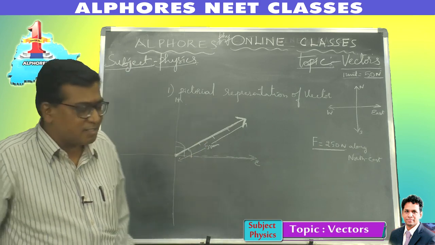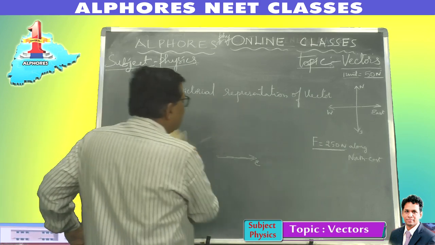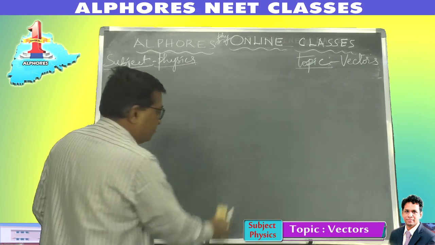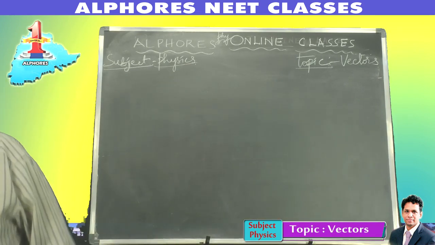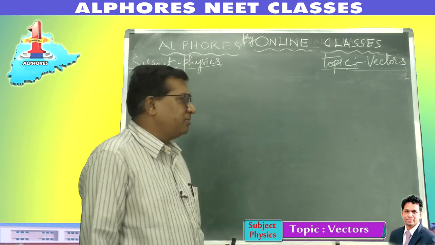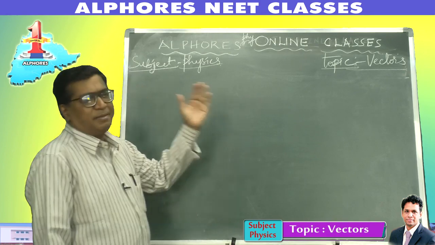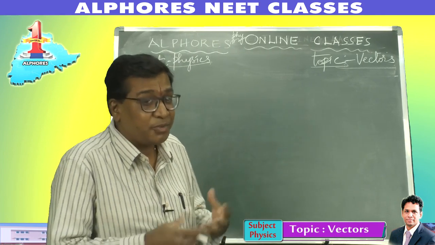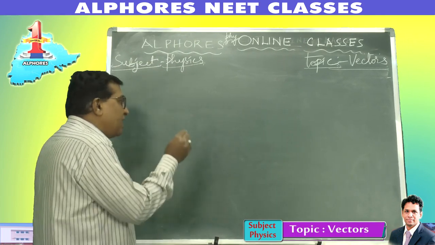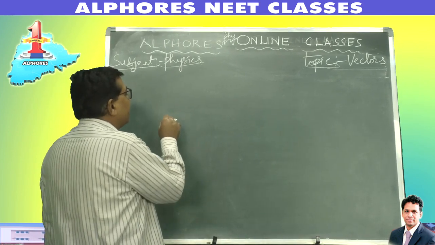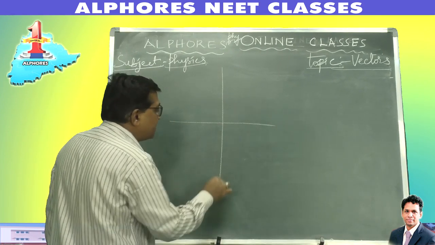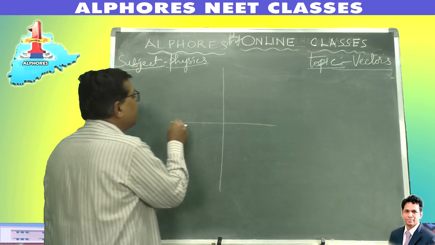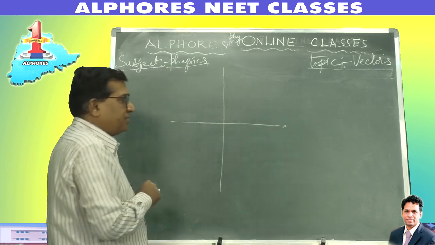The second method is the mathematical method. There is even a third method, called the polar method, of representing a vector quantity. So I was telling you, the first method of representing a vector is the pictorial representation. The second one is mathematical representation. How do you express a vector mathematically? To express it mathematically, a system has been developed by the Cartesian method, the Cartesian system of representation.